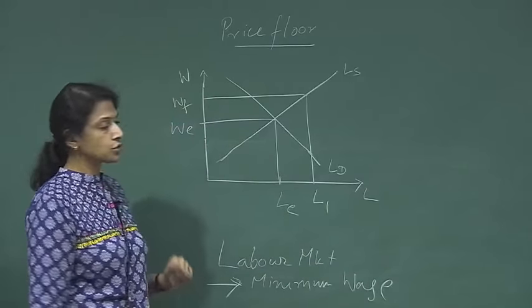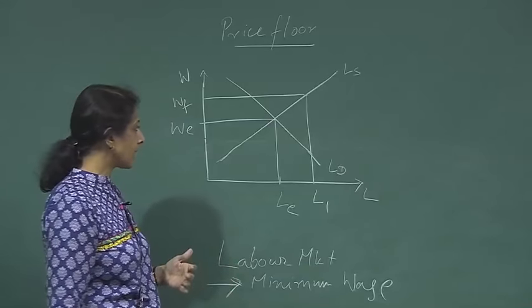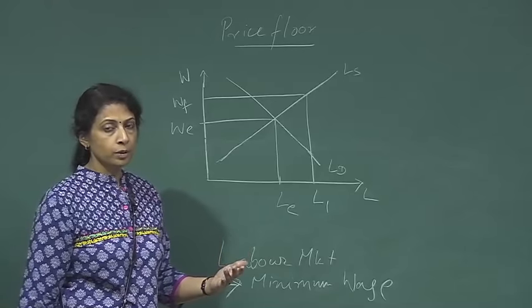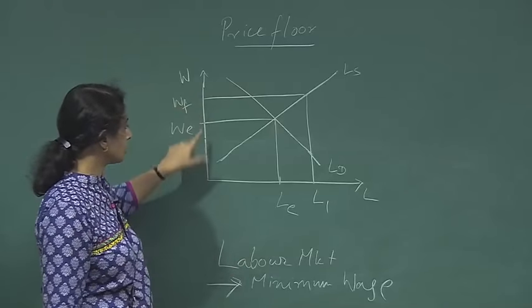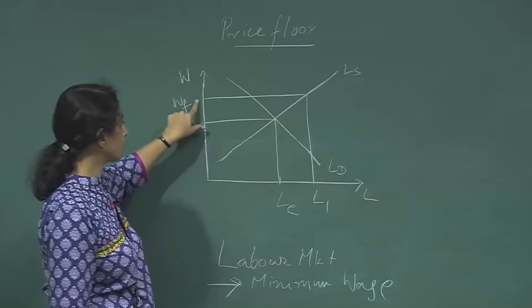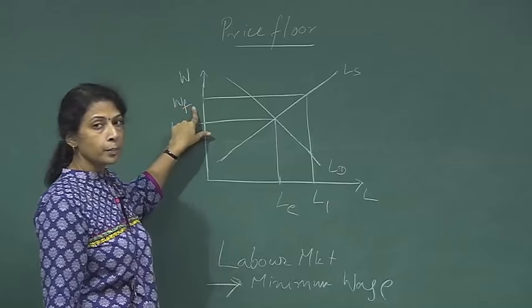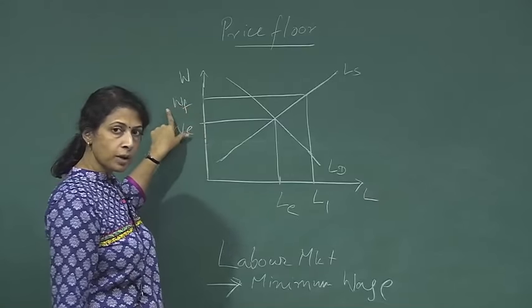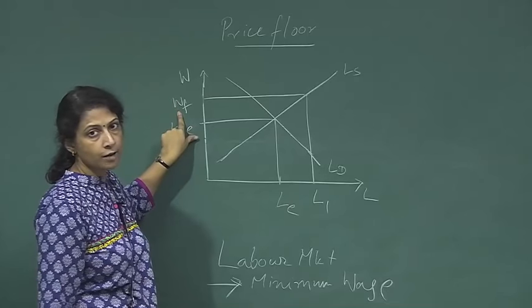But what happens to demand? For the people who are employing these workers, the cost of employing people has gone up. Now they have to pay a higher wage than the equilibrium, and they are going to demand employees depending on how much wage they have to pay.